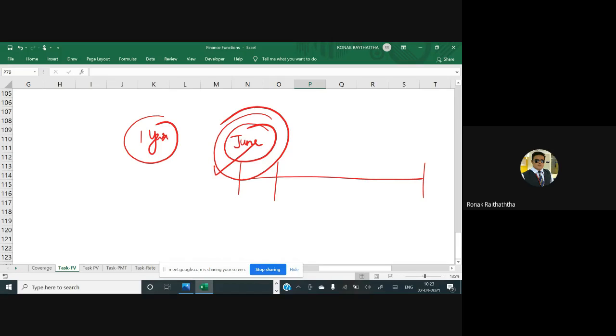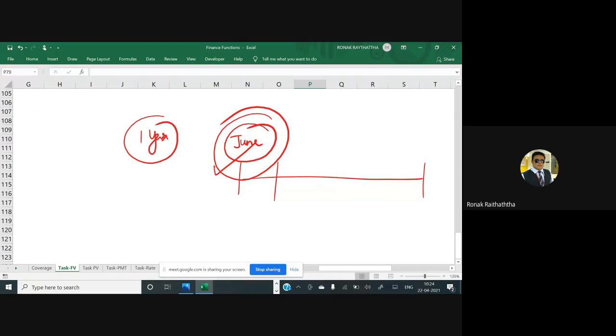So you should start calculating your period from the time you make the investment. Do not get stuck on the formal definition of the year. The calendar year runs from 1st January to 31st December, and the financial year from 1st April to 31st March. Do not take that into account. Start your year from where you start your investment.